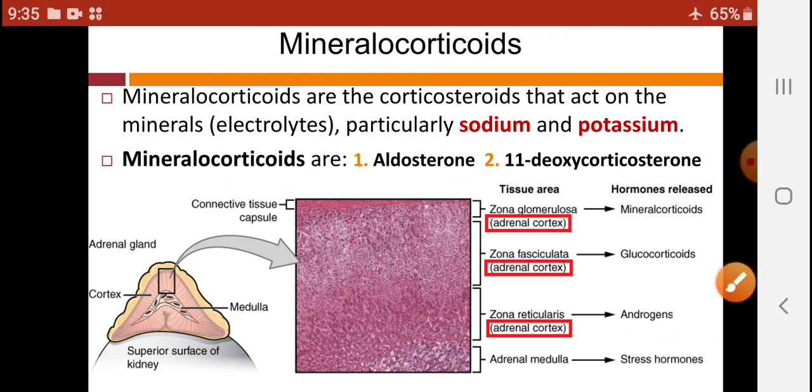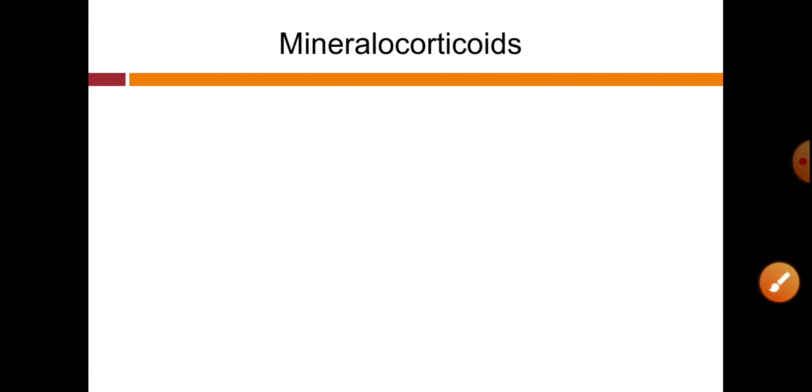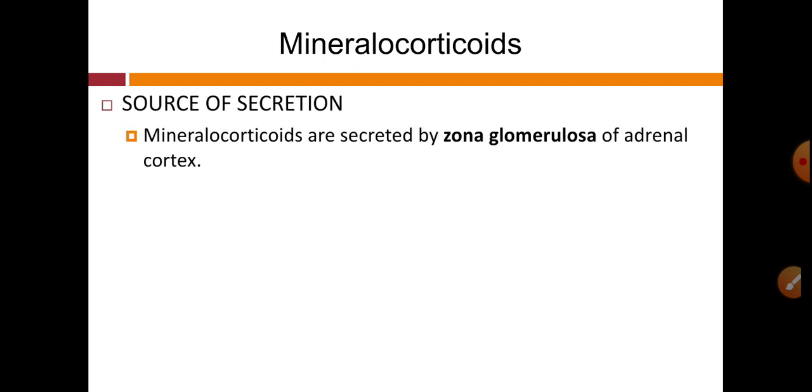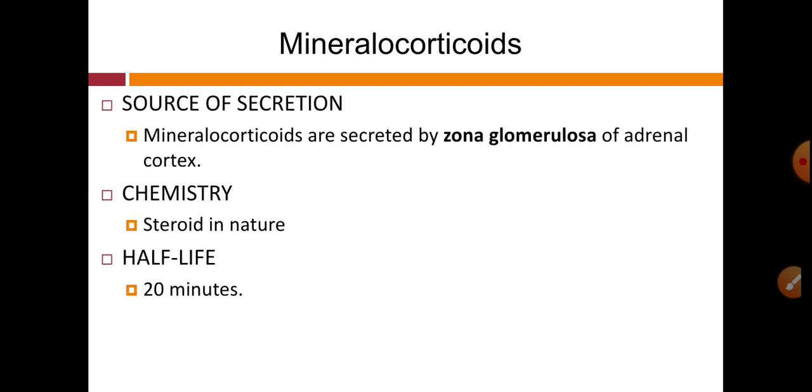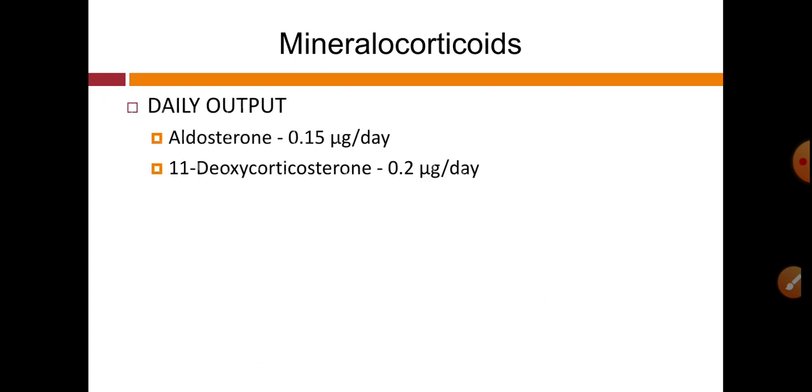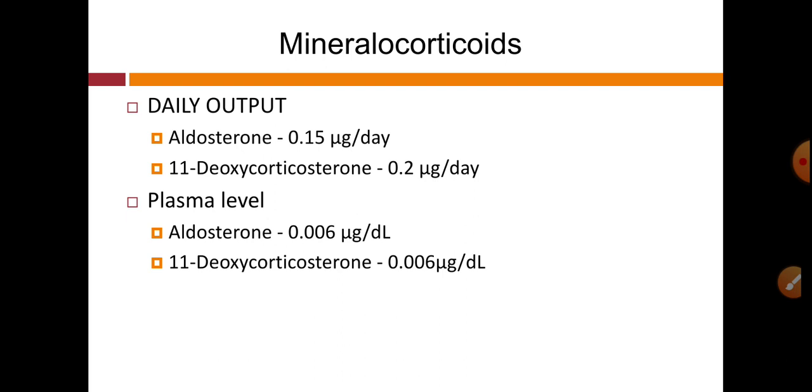These mineralocorticoids are secreted from the outer zone, that is zona glomerulosa. Chemically, they are steroid in nature and the half-life is 20 minutes. Daily output of aldosterone is 0.15 microgram per day, while that of 11-deoxycorticosterone is 0.2 microgram per day. Plasma level of aldosterone is 0.006 microgram per deciliter, while that of 11-deoxycorticosterone is 0.006 microgram per deciliter.